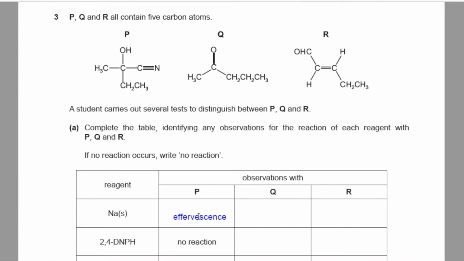For Q and R, there will be no reaction with sodium metal, since sodium metal only reacts with carboxylic acids and alcohols. 2,4-DNPH, or 2,4-dinitrophenylhydrazine, is a reagent to test for the presence of carbonyl compounds. It gives an orange precipitate with Q and R, since Q has a ketone group and R has got an aldehyde group. So an orange precipitate forms.